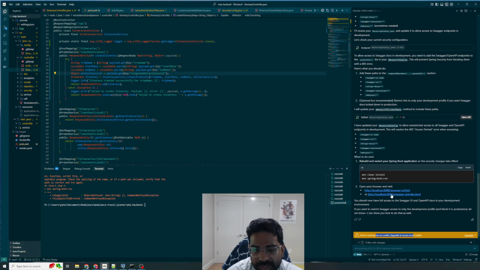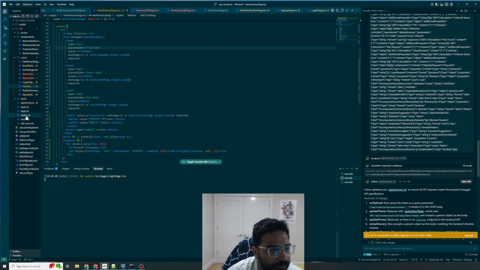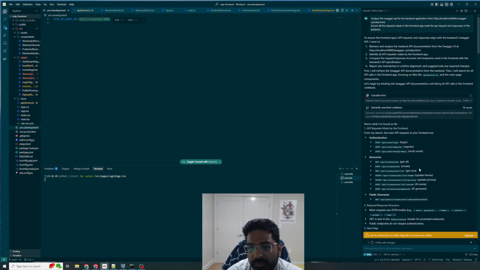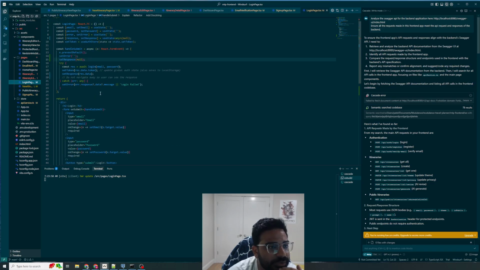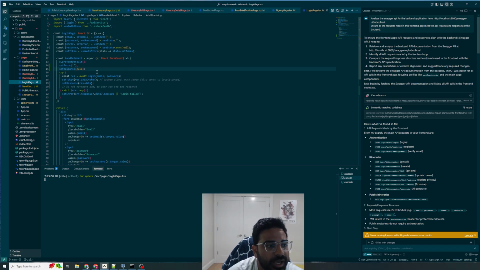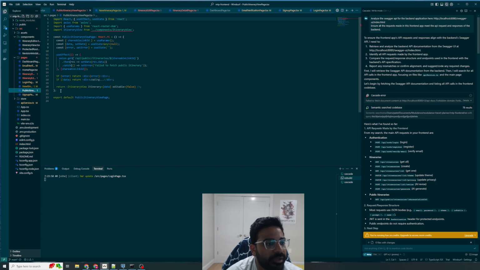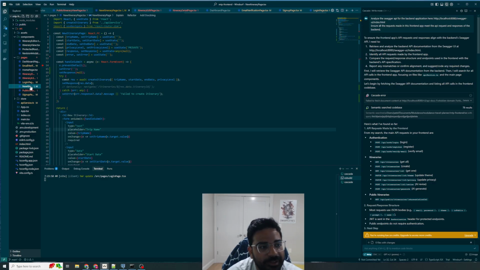Another problem I hit with the front end was, even though it had configured this front-end or back-end URL in the environment here, and my backend is running on localhost 8080, in the code I actually had to go and find instances of the API calling the wrong endpoints. In the login page, there were errors because it was setting the wrong values and overriding whatever the URL was, so it was pointing to the front end server instead of the back end server. The same thing was happening in the itinerary page. I haven't gotten to the point of loading a public itinerary yet because I can't create an itinerary because that's crashing. But I expect that error to be throughout.